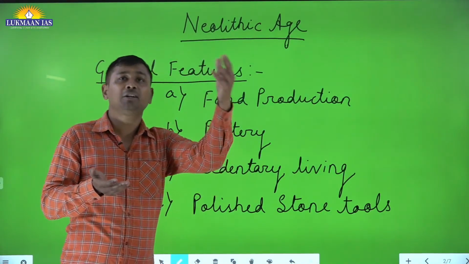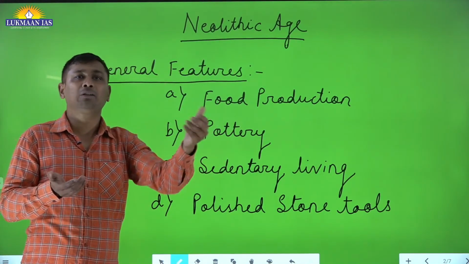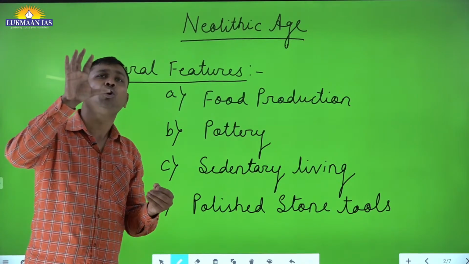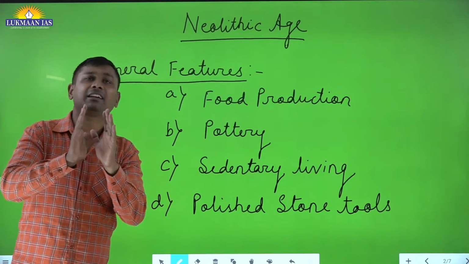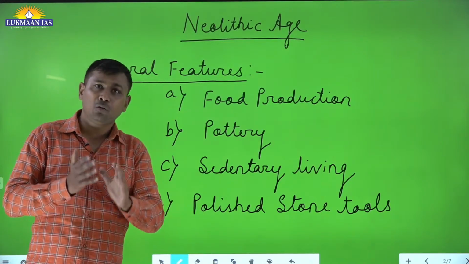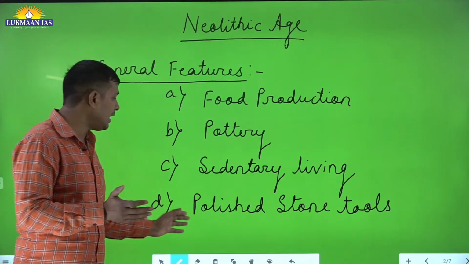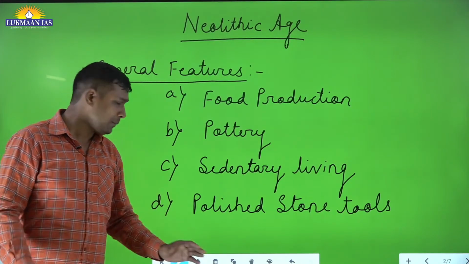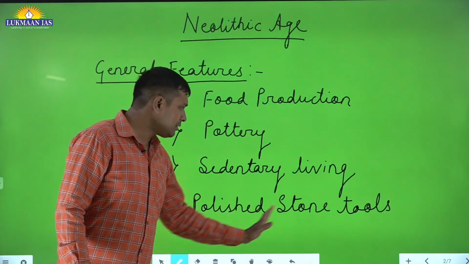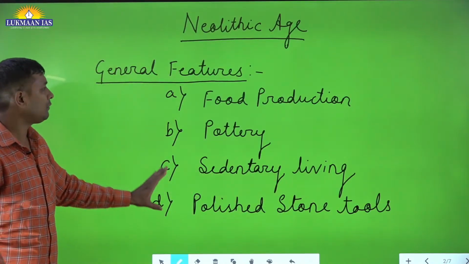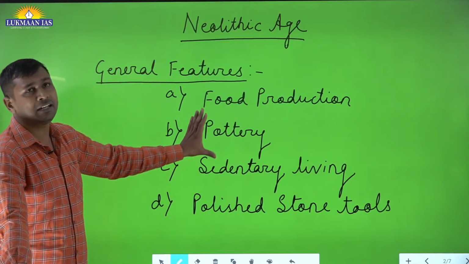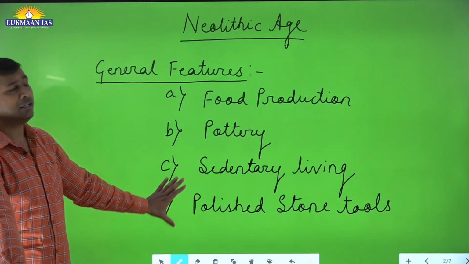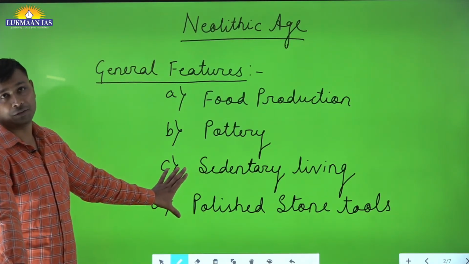In the Paleolithic age the tools were very crude, without that kind of finishing. But in the Neolithic tools, we will find they are very much polished and have a good edge. So polished stone tools are one of the features. Whenever the Neolithic age comes to your mind, you need to keep these 4 features.